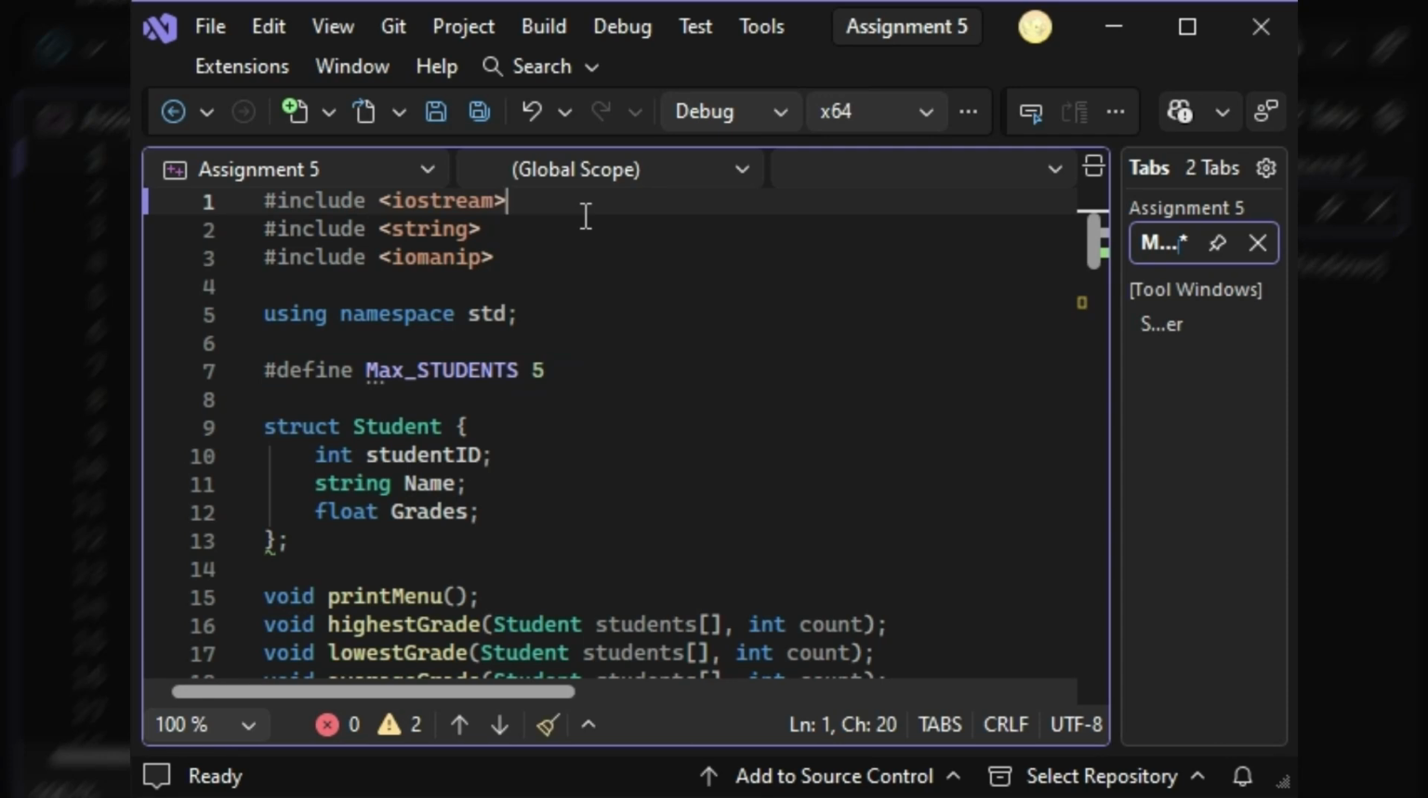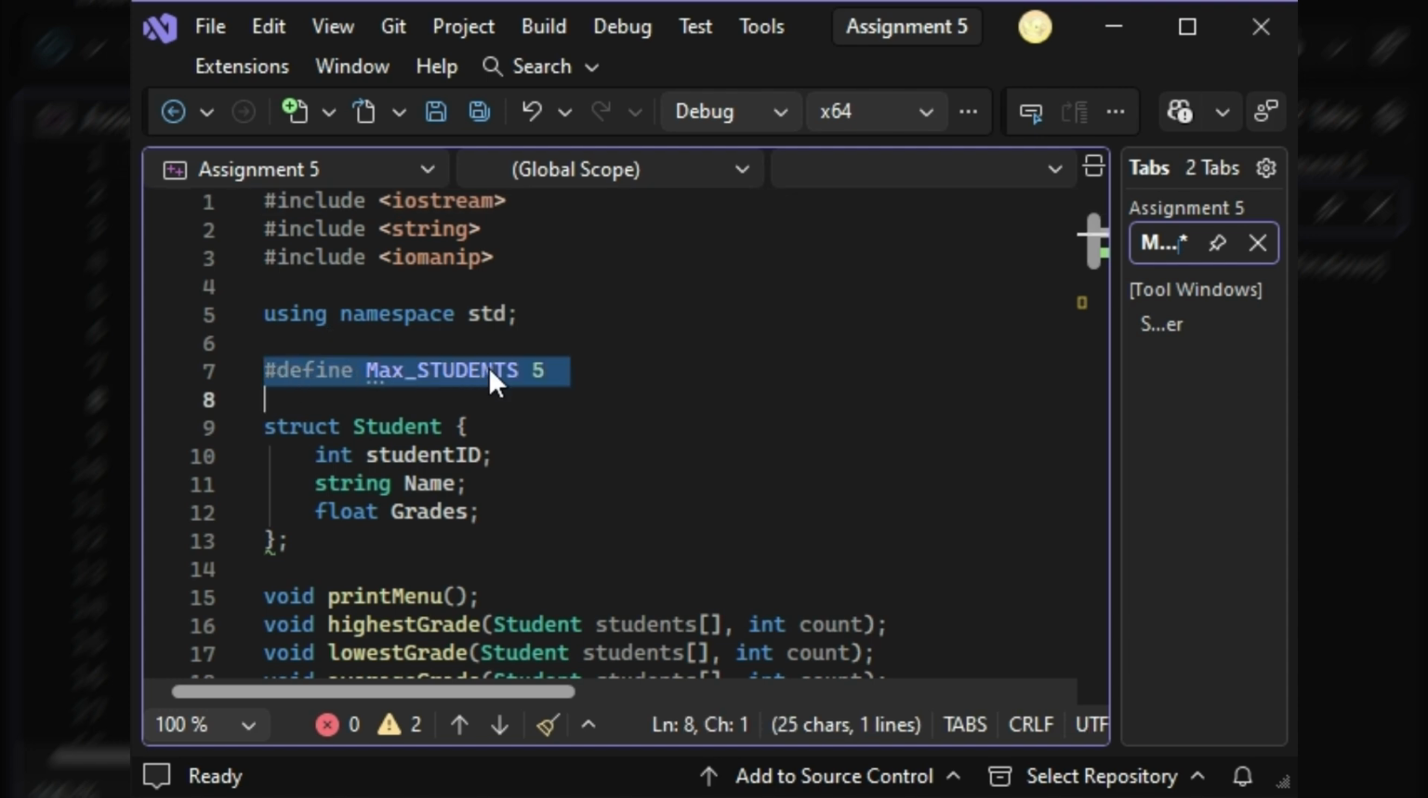This is my video for assignment 5. The objective was to create a program that would organize and manage class information. In lines 1 to 3, I have the header files: iostream, string, and iomanip. In line 5, I use the namespace std for all tools that require the standard namespace.